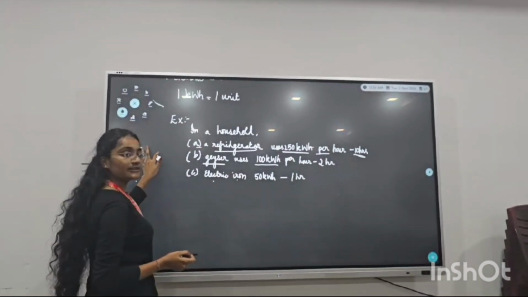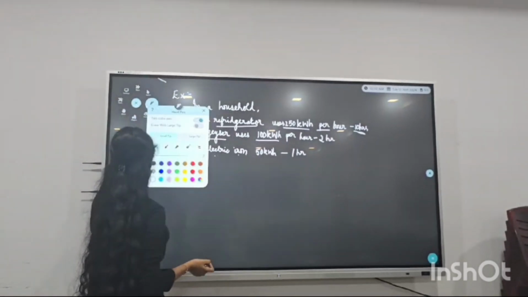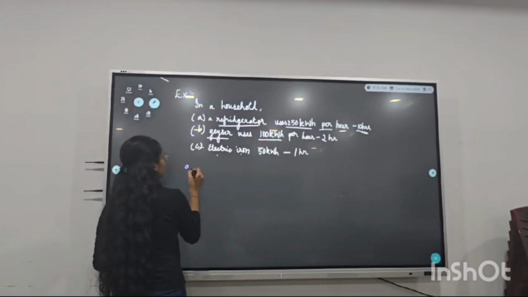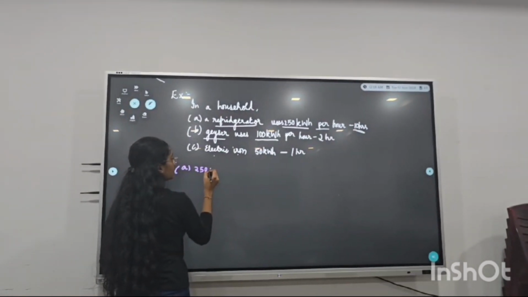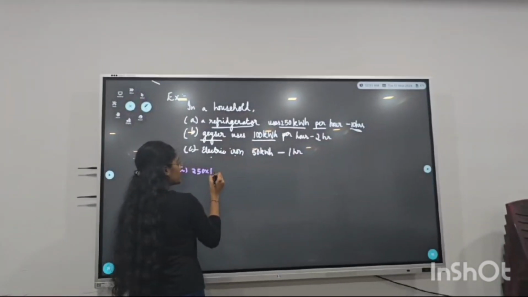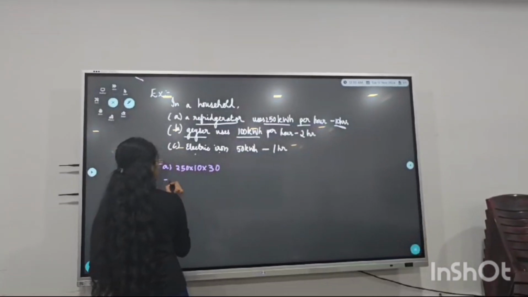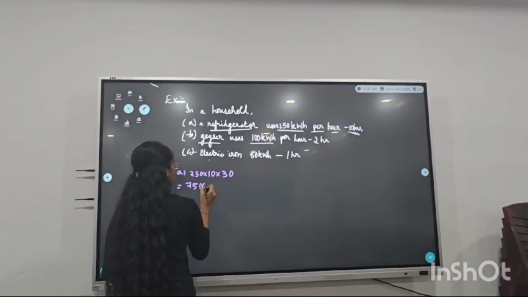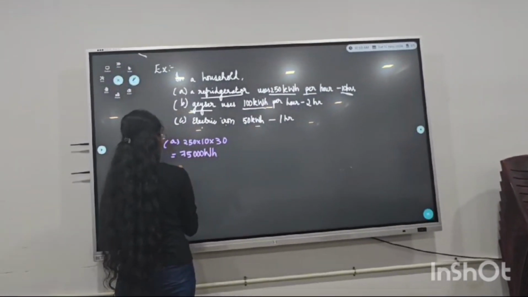So, let's calculate the total bill for 30 days. For 30 days, a refrigerator uses 250 watt-hours per hour, and per day it uses 10 hours, for 30 days. Therefore, the total energy used is 75,000 watt-hours.